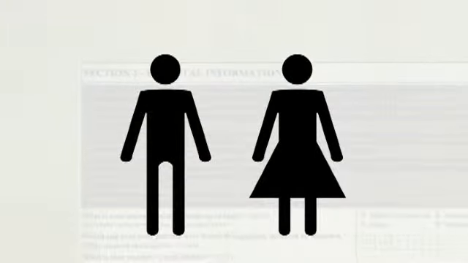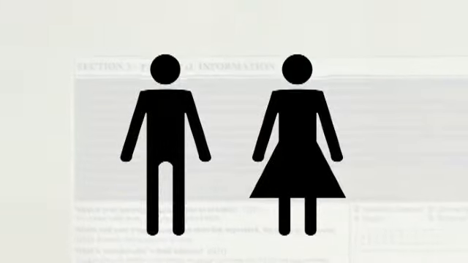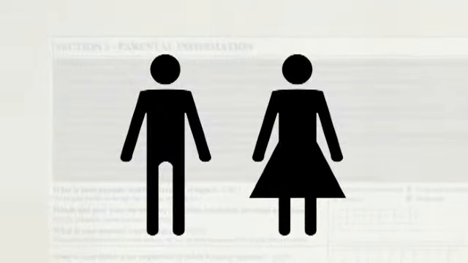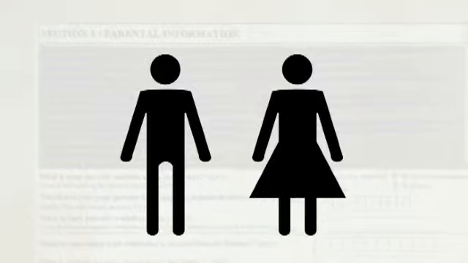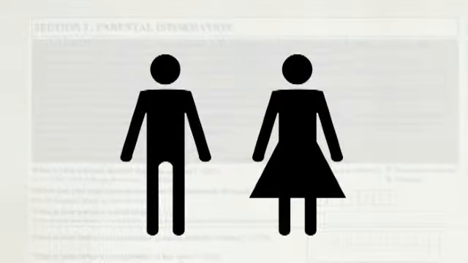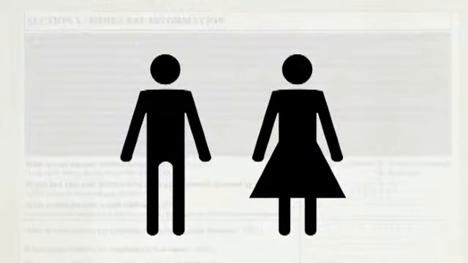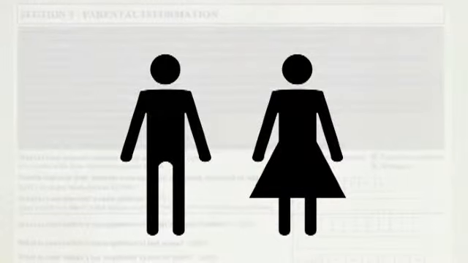Let's start with a basic definition of who is actually considered a parent and who needs to fill out what. If your mom and dad are married and together, then this form asks for information about both. Grandparents, foster parents, and legal guardians are not considered parents on this form unless they have legally adopted you. If your parents are divorced or separated, only the parent with whom you lived the most over the last year needs to provide parent information.